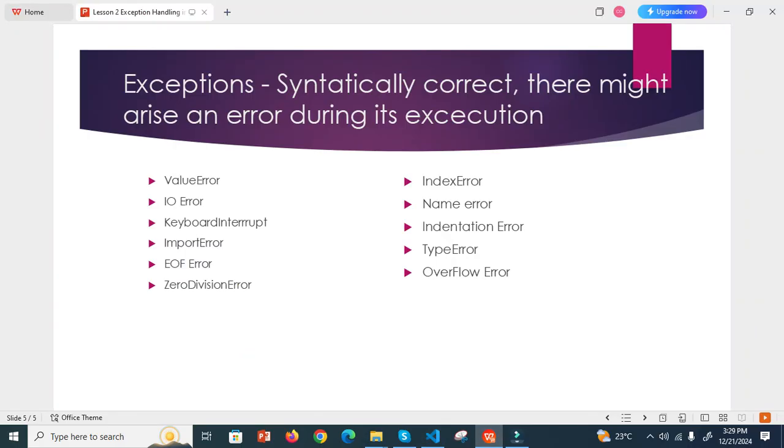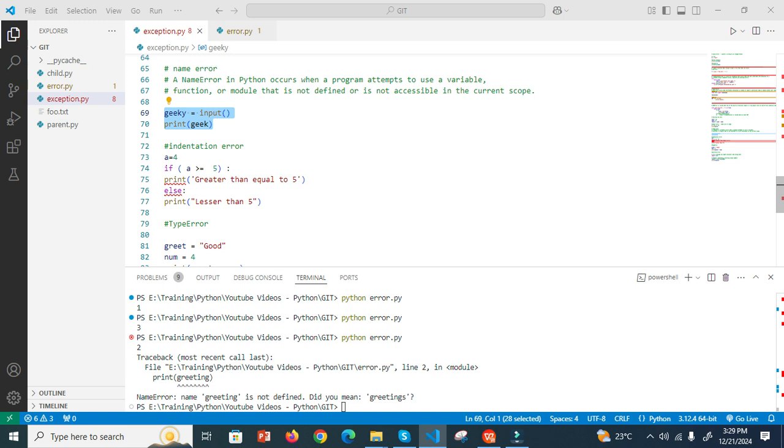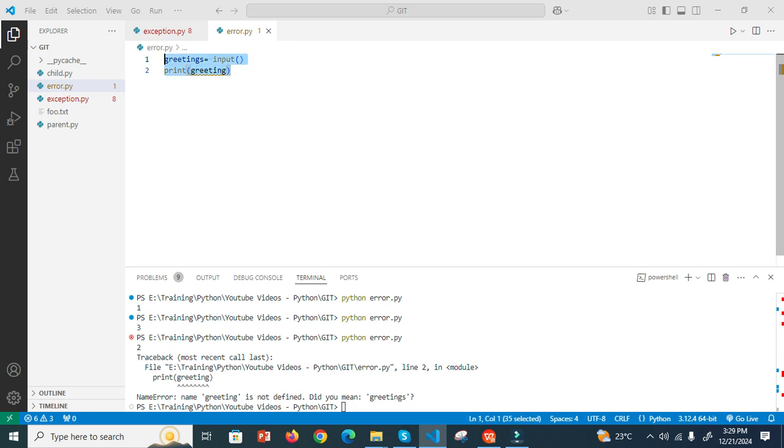Now the next one is indentation error. What is this indentation error? Okay, now normally in Python, I store the value 4 inside the variable a, right?